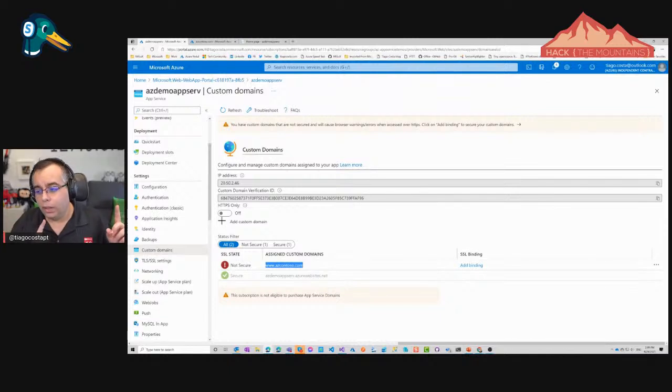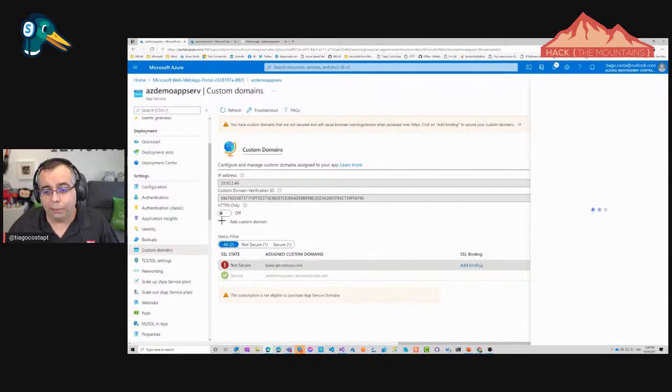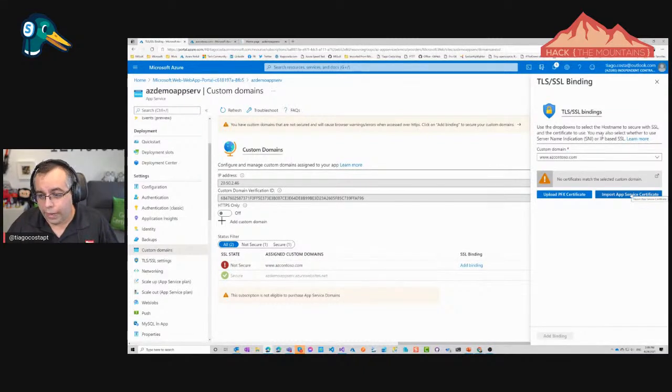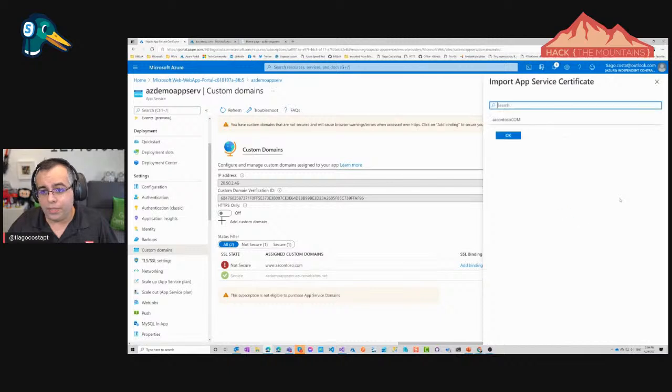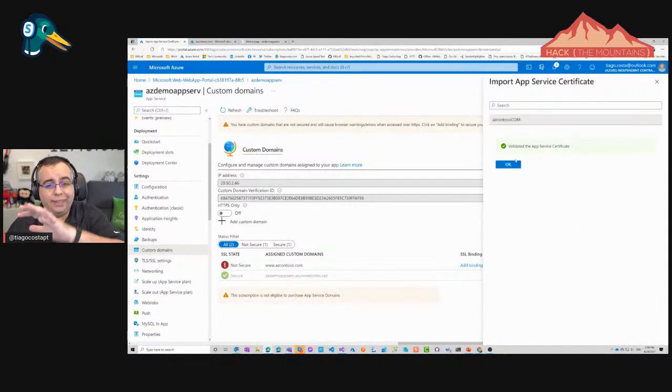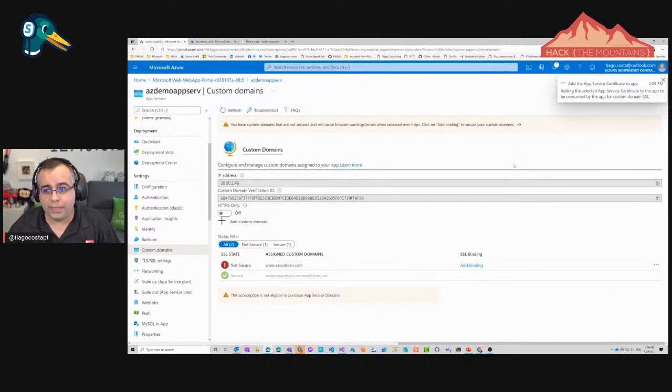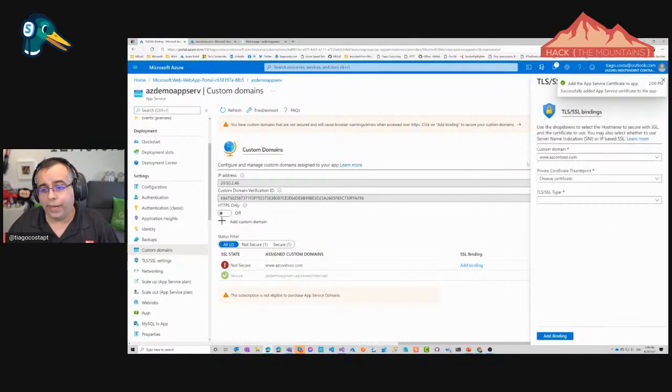But now, look, we still have, I don't want to say an issue, but it could be better configured, which is we don't have HTTPS on this. So you can click add a binding. I can click import an app service certificate. And there is a certificate here. I already have this certificate created for this domain, and I'm paying for that for my demo. So I'm good with this. But you can even get this for free.